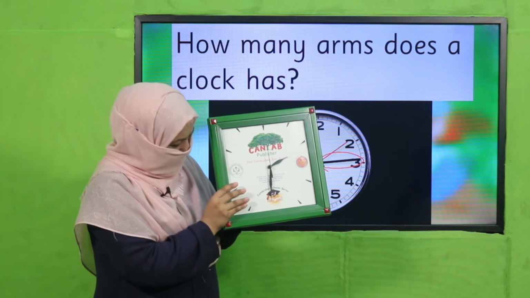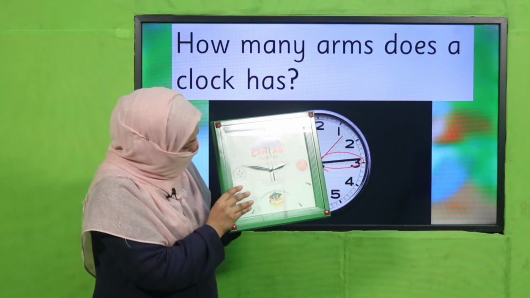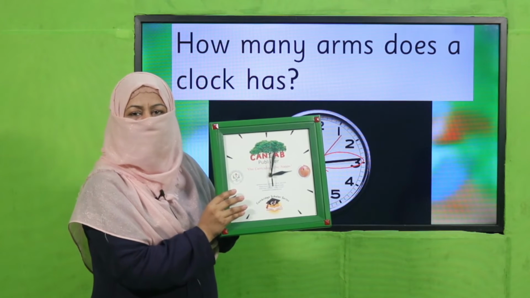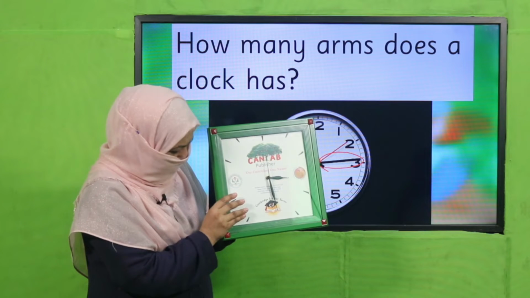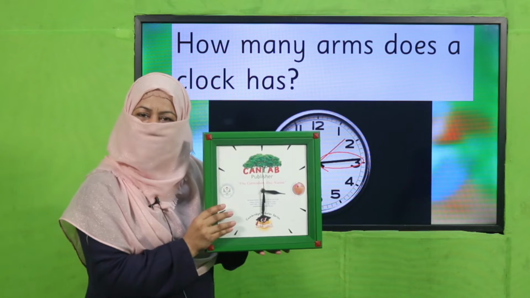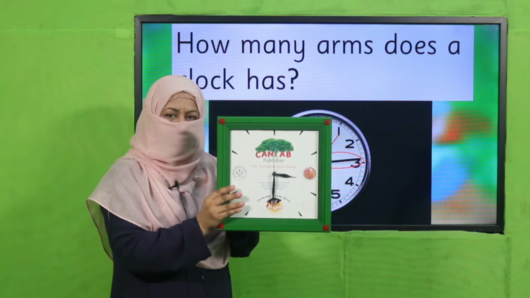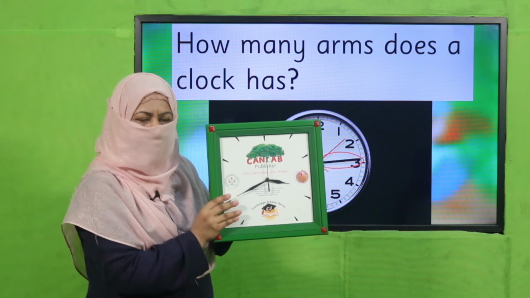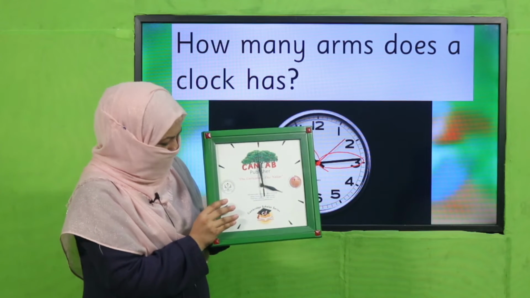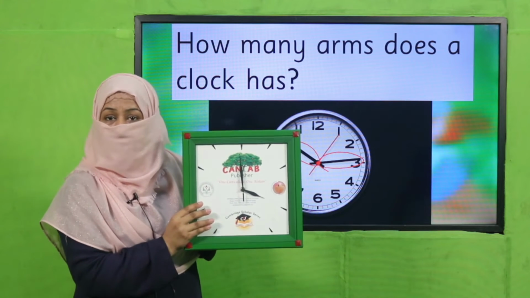What will happen next? When this arm moves to 12 again, it's 3 o'clock, and when it reaches 6 again, what is the time now? It's 3:30, right? So every time this minutes arm reaches 12, it tells us the exact time, 4 o'clock,